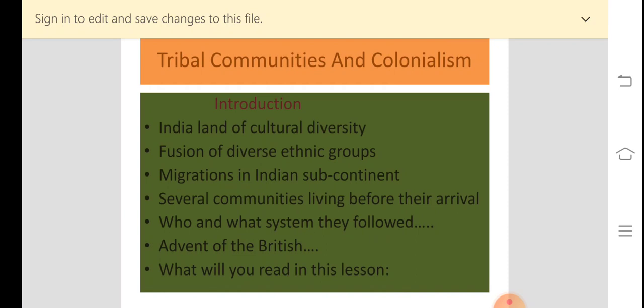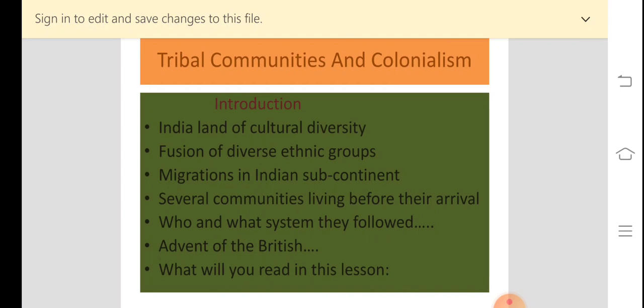People following different cultural traditions live in India. Fusion means people from different ethnic groups have entered into relationships. Here there are people who follow their distinct cultural identity, and there are people who have mixed up their identities.